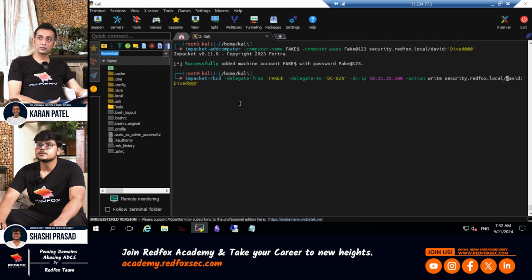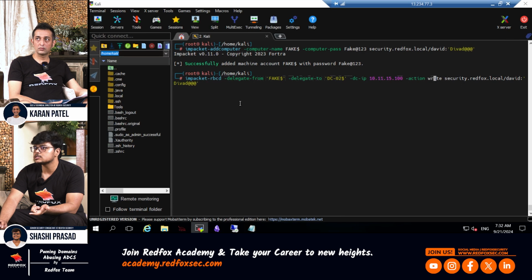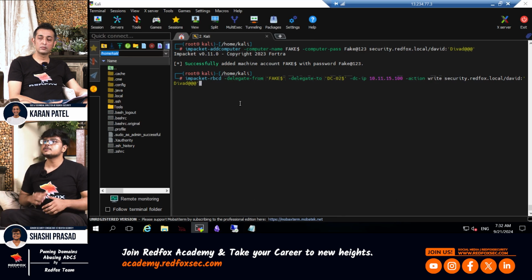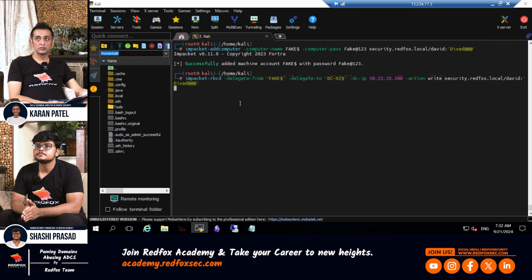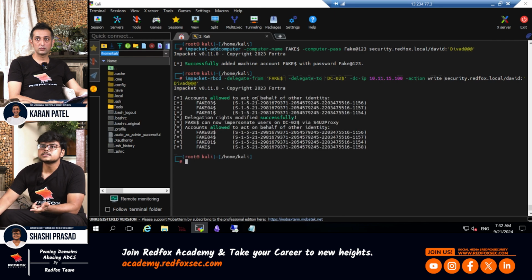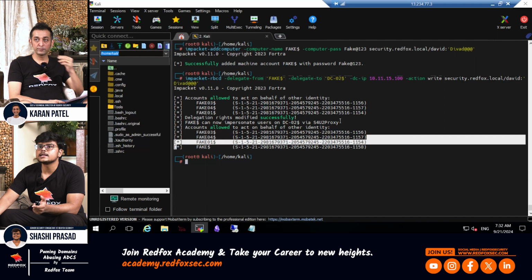So let's do that. Paste. Same. Delegate from is the fake computer account that we created. Delegate to this machine account, which is serving the certificate authority. Then the DC IP, and the action is we are going to write to the property that I just explained. And then this is the credential of our user. Why are we able to do that? Because we have the generic right over this computer account. So let's do that. As we can see, this fake01 is added to that.